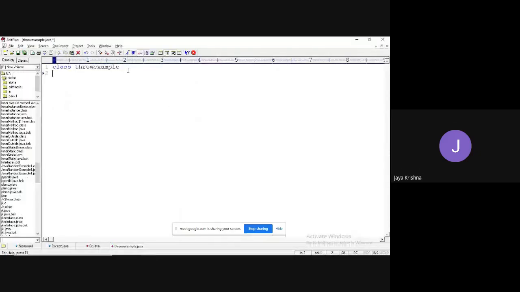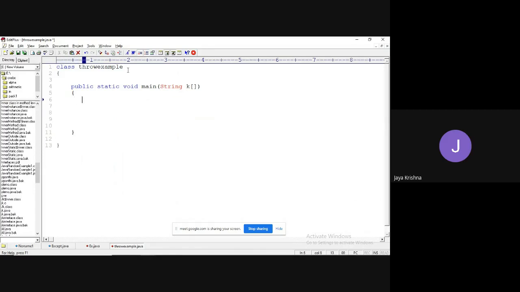Okay. So in this throw example, I'm having one main method, public static void main of String args. Guys, can you write String args only? No, can I write k, right? Yes, I can write. Now I'm going to close the main method.